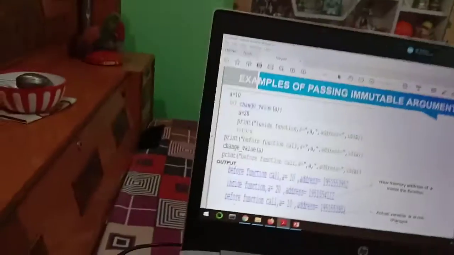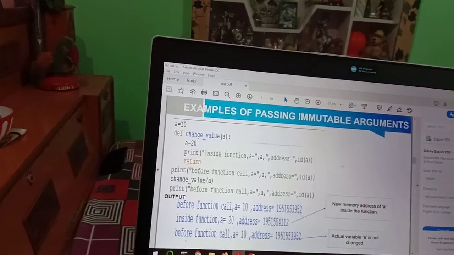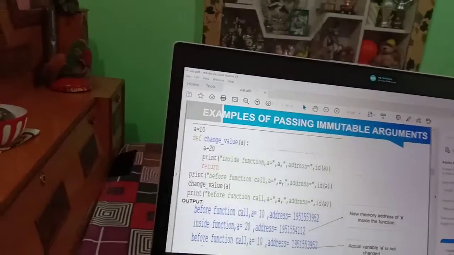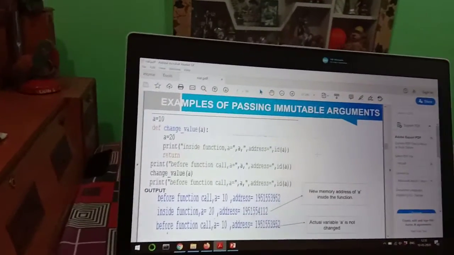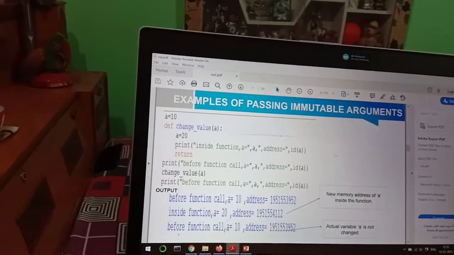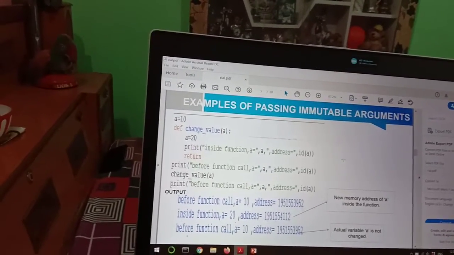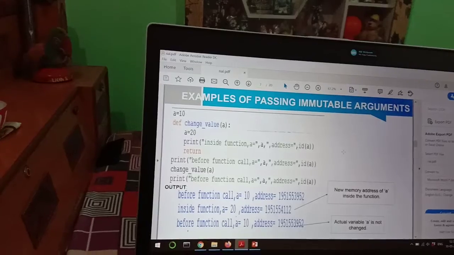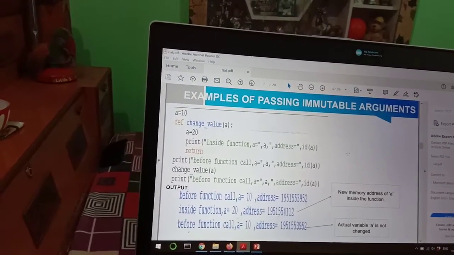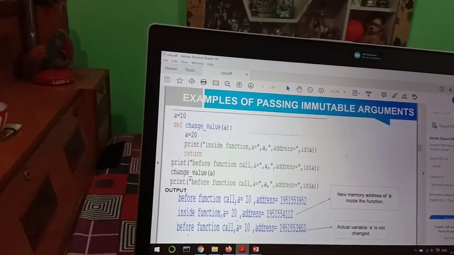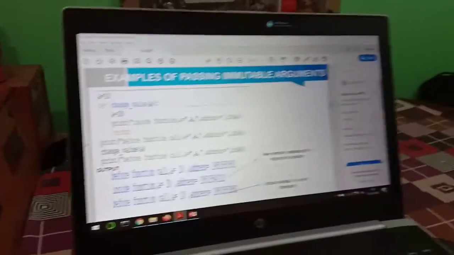Now we have given a equals 20 and print a inside the function, and also we print its memory location address where this value is stored. Then we return this value. Finally we print before function call a and its id, and after that we call our function change_value(a). Now we print after function call a and also its address. Now we will analyze its output.